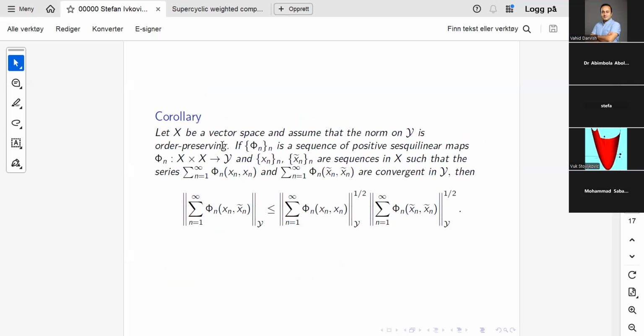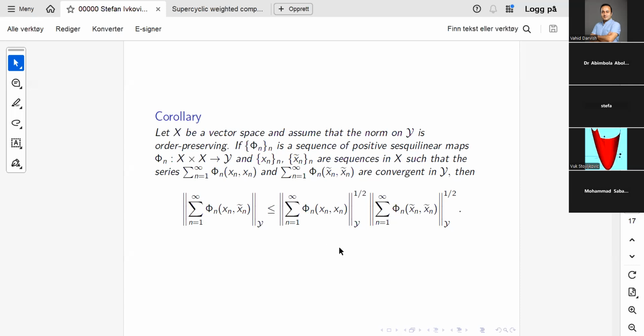In particular, non-commutative L1 space is an example of such a module. So we need this additional assumption that the norm is order preserving, and then if you have a sequence x_n and x tilde n in X, such that these sums are convergent in I, then you can obtain this